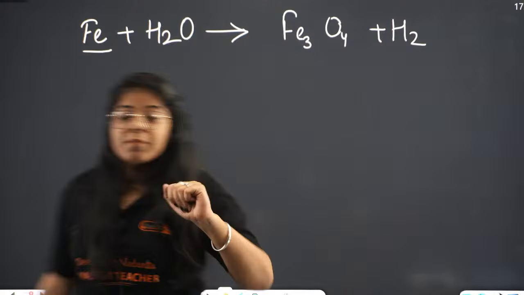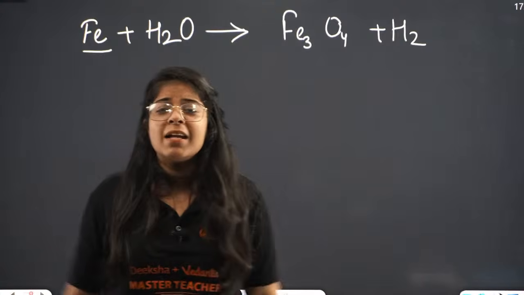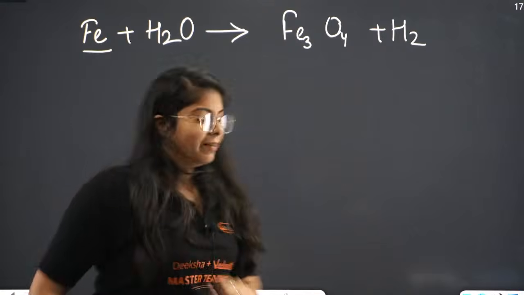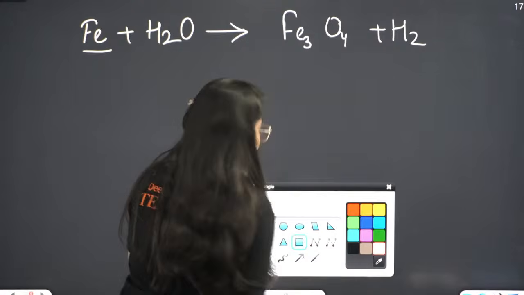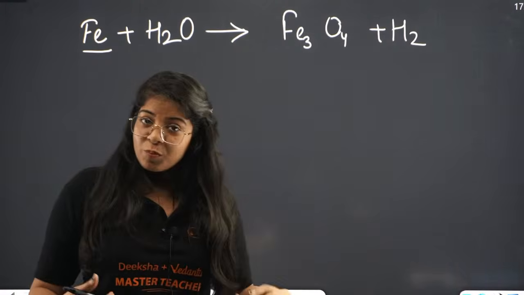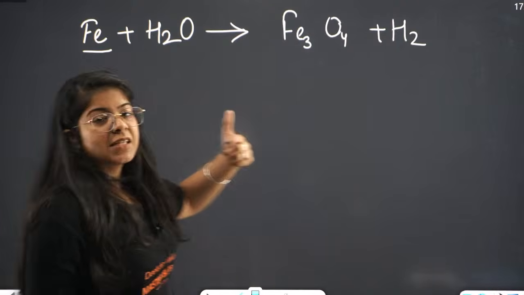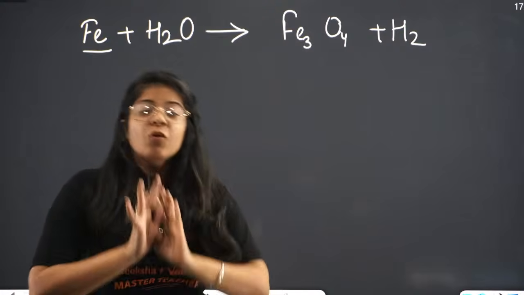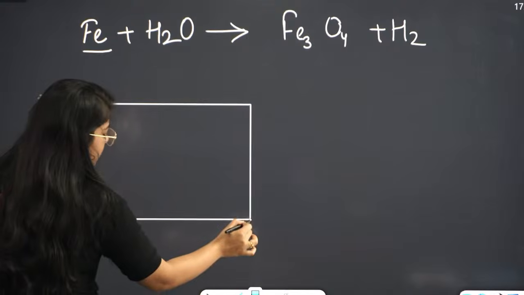Ma'am, just tell us the easy way to balance it. We know that it's not balanced. We know it should be balanced. Just tell us the easy thing. Okay, now you have to do only one thing. Make a table. It will be hard first. And eventually, when you practice, I will make you practice, don't worry. When you keep on balancing these equations, you won't have to create tables. But right now, you have to. Okay, now you have to create a table. This is the table.